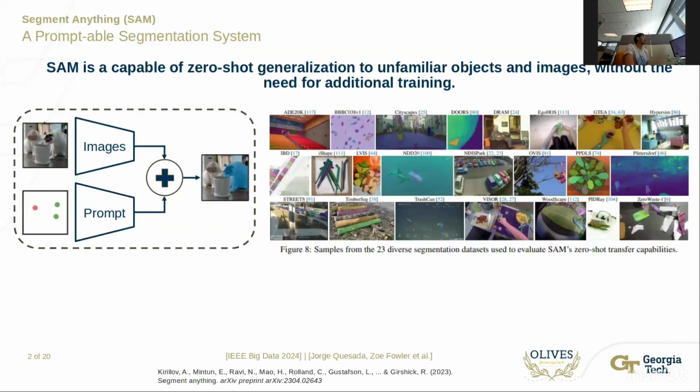The Segment Anything Model, or SAM, is a promptable segmentation system developed by Facebook. It is capable of zero-shot generalization to a number of unfamiliar objects and domains without the need for additional training images. It receives multiple modalities of prompts, including points, bounding boxes, and natural language text.